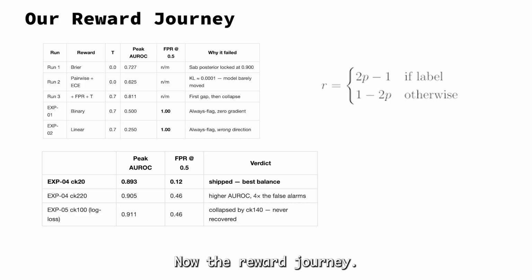Now the reward journey. The first 4 designs all failed the same way. The model flagged everything. Brier loss locked the posterior at 0.9. Pairwise with a calibration penalty barely moved the LoRA. A false positive barrier got us our first real gap, then collapsed. Even a clean binary plus 1, minus 1 reward gave GRPO 0 gradient because greedy decoding gave it no rollout variance to learn from. The unlock wasn't reward shape.